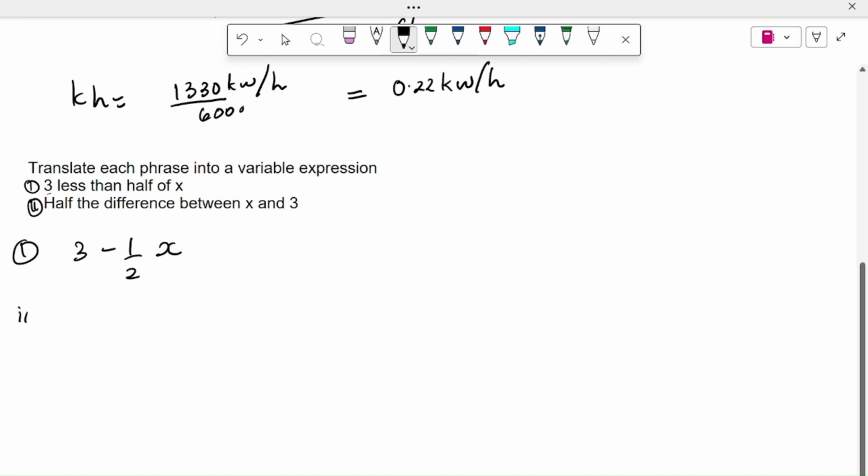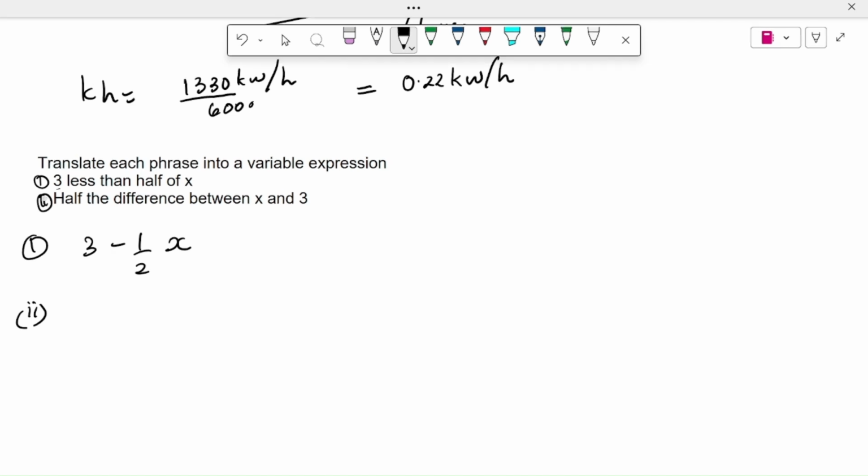The second one is half the difference between x and 3. The first thing you have to check is what it means by difference between. Difference between two numbers means there is a minus sign between them.